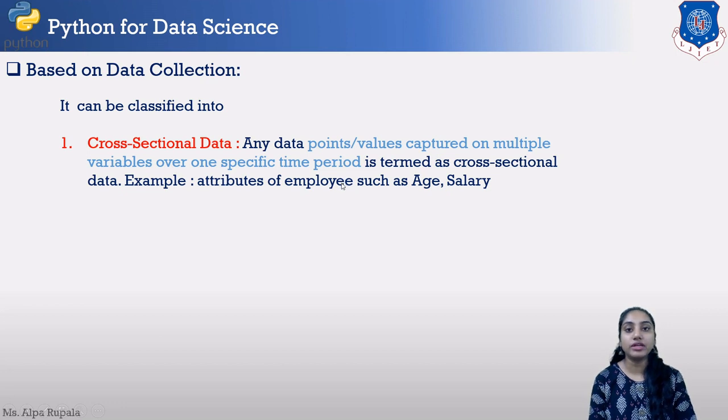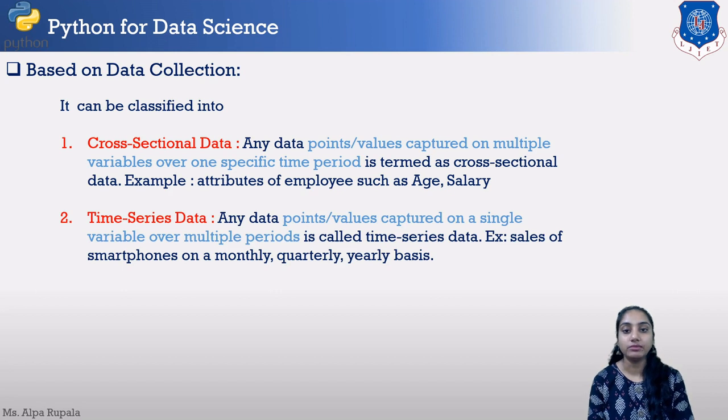For example, we are calculating different weather parameters at a particular time, such as the wind value and the temperature value, so we are calculating multiple variables in a specified time period.